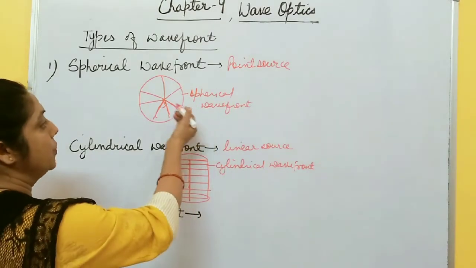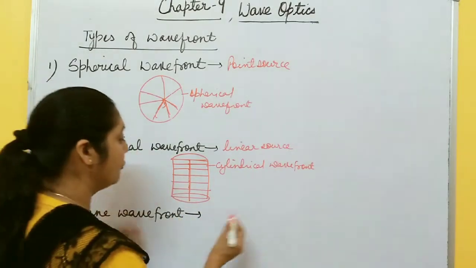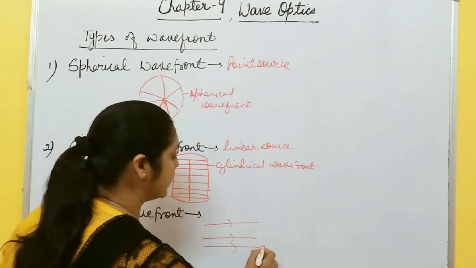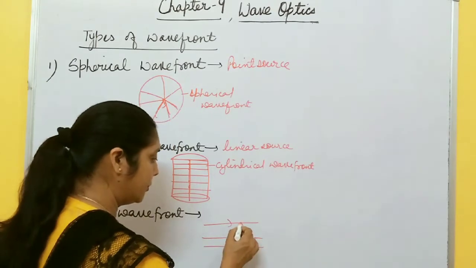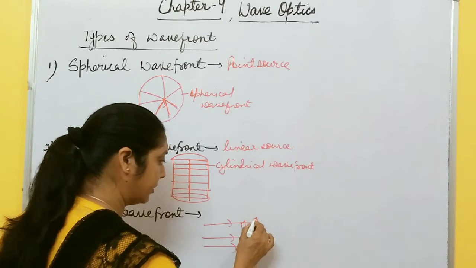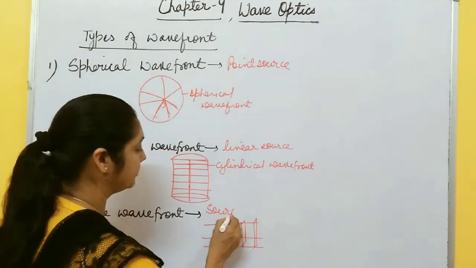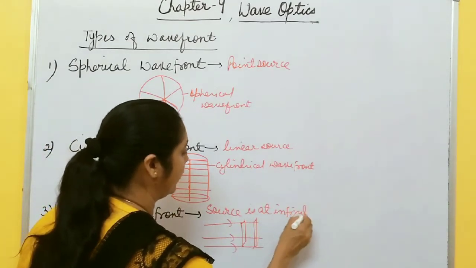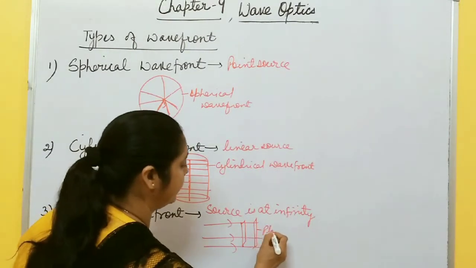Whether the source is a point source or a linear source, if it is at infinity, parallel rays are coming from infinity like this, and in this case if you join all the points which are vibrating in the same phase, you get this plane wave front. So a plane wave front is formed when the source is at infinity. This one is a plane wave front.